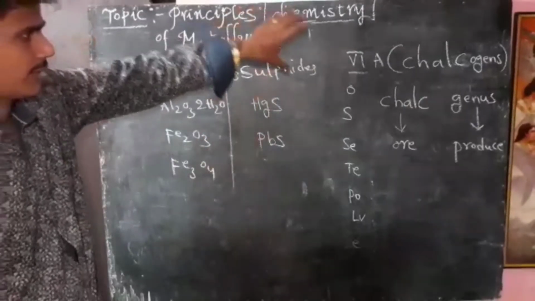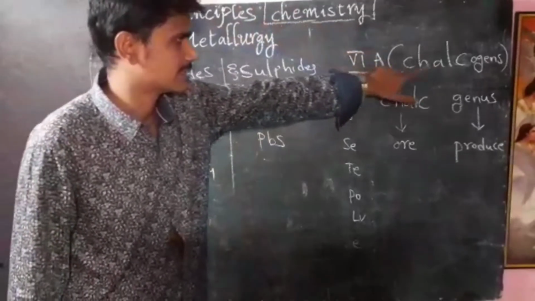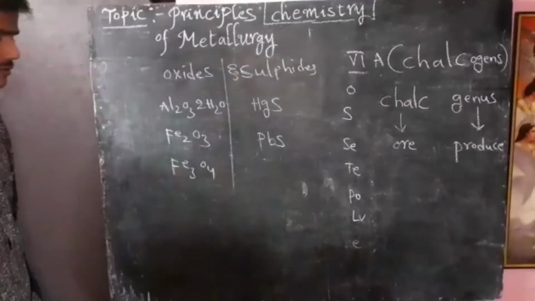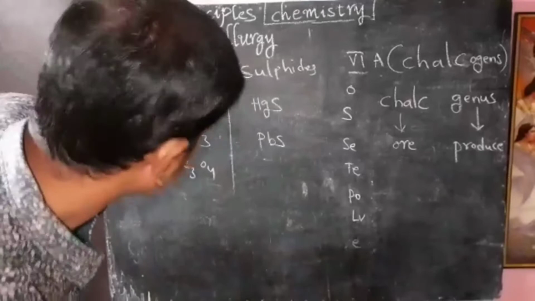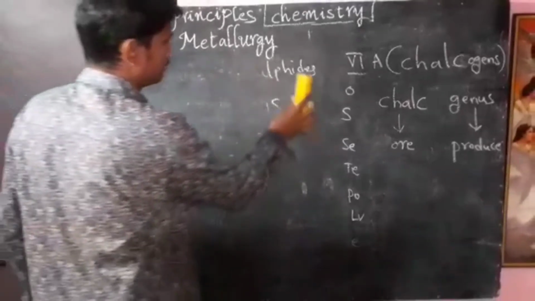So the name of the family for group 6A is chalcogens. This is about oxide ores and sulfide ores.